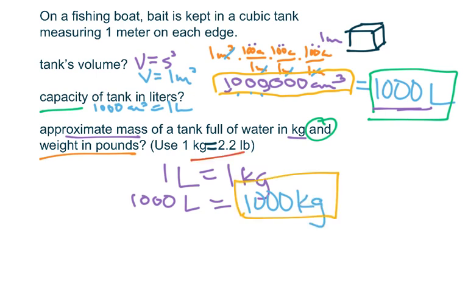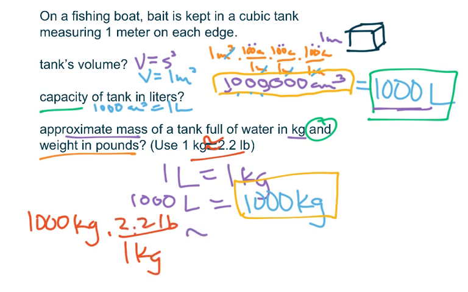However, there's more. They want me to use this conversion rate. That's actually not equals, it's an approximate. So 1 kilogram is approximately equal to 2.2 pounds. Let's use a unit multiplier here. So I have 1,000 kilograms. I'm going to say that that's approximately equal to, and I'll say 1 kilogram down there, 2.2 pounds. And then that's approximately equal to, so slash on my kilograms, I'm going to move that decimal place 3 times, 1, 2, 3, and I should end up with approximately 2,200 pounds.